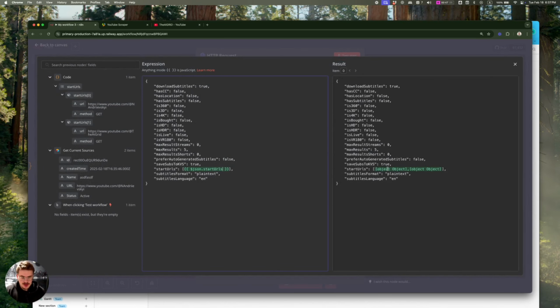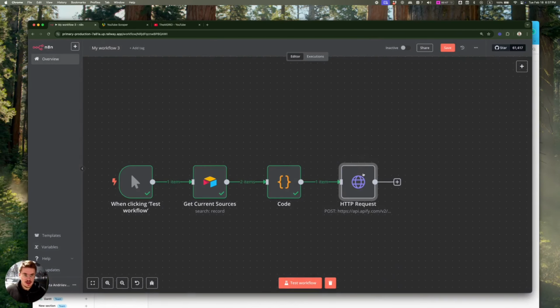And then as you see, it says object. What you want to do is just click dot and then to a JSON string, and then it will prettify it and make it an actual JSON string that we can pass to this module.